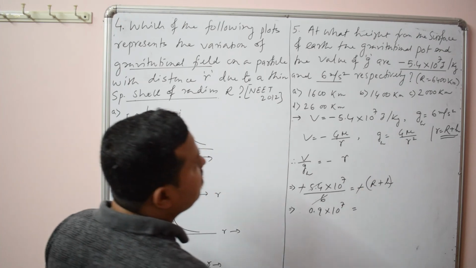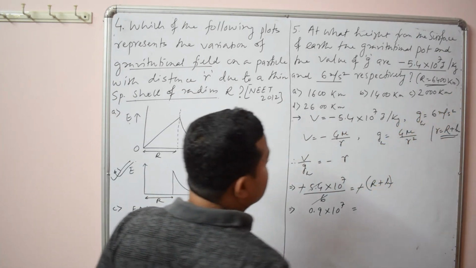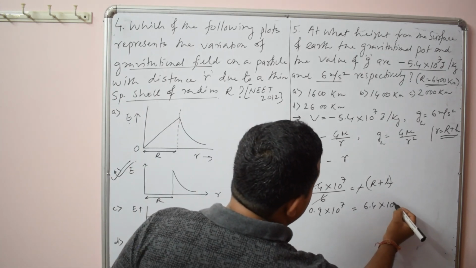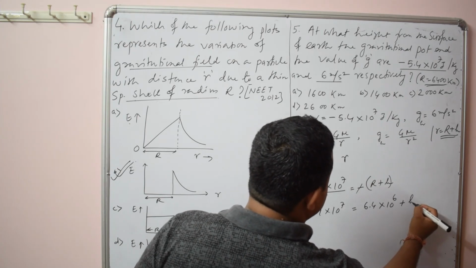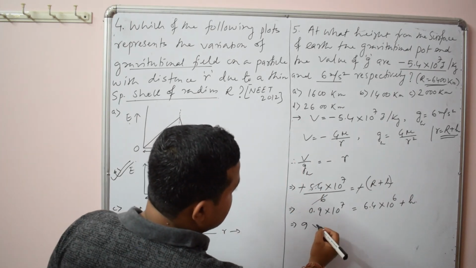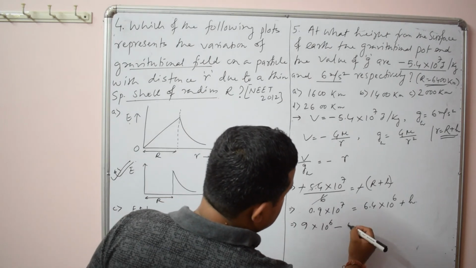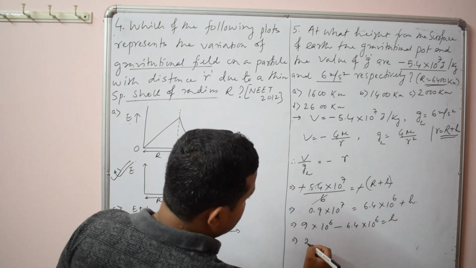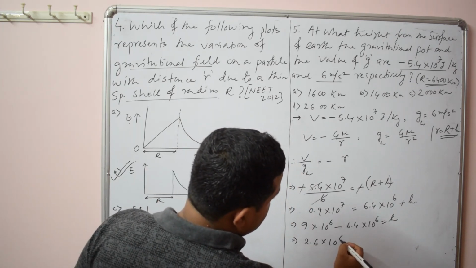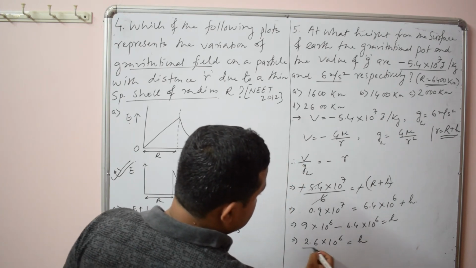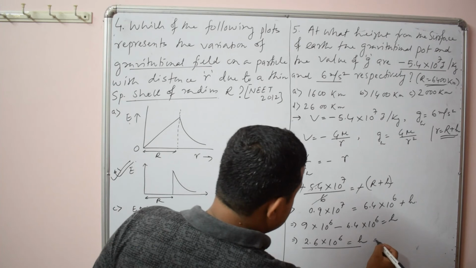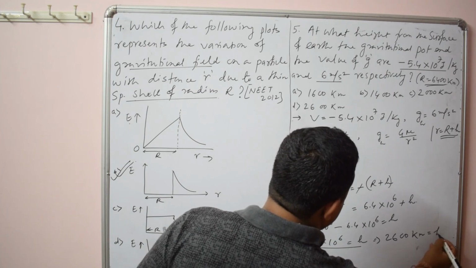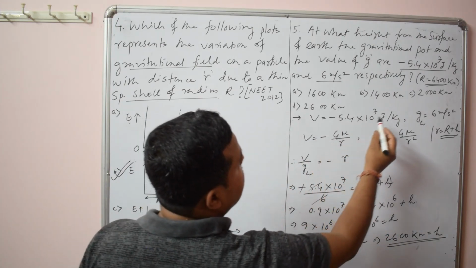Now here you use the value of r in terms of meter. In kilometer it is 6400 kilometer. In terms of meter it will be 6.4 × 10^6 plus h. Or you can write 9 × 10^6 minus 6.4 × 10^6 equals h. Or it will be 2.6 × 10^6 meter. Or simply it will be 2600 kilometer. So it is option 4.